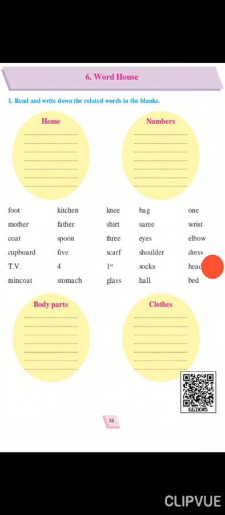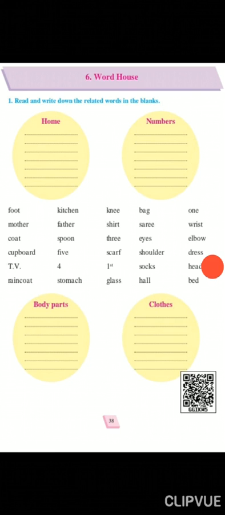F-O-O-T, foot. Now what is foot? Foot is the body part. So you will write the answer F-O-O-T, foot in the body parts column. Second word is mother, M-O-T-H-E-R, mother. Now mother, where can you see your mother? At home. So you will write mother in home, H-O-M-E, home. The third one is coat,